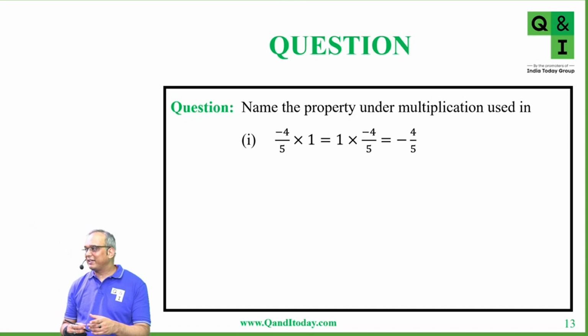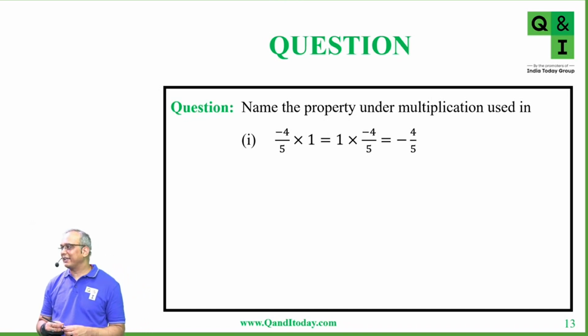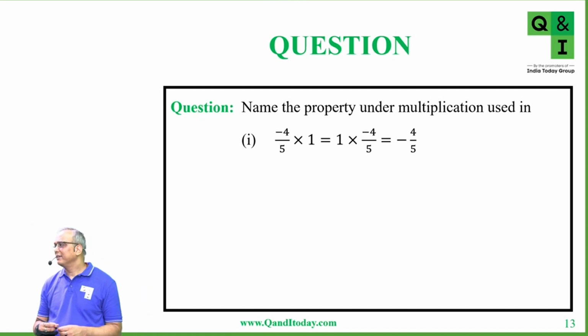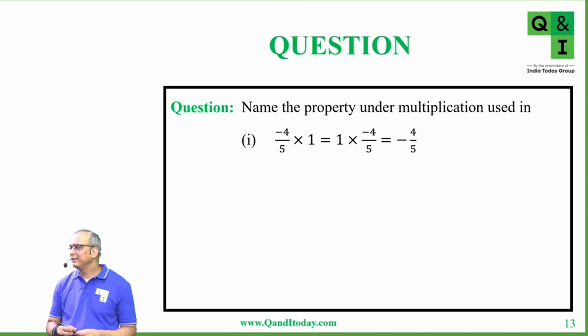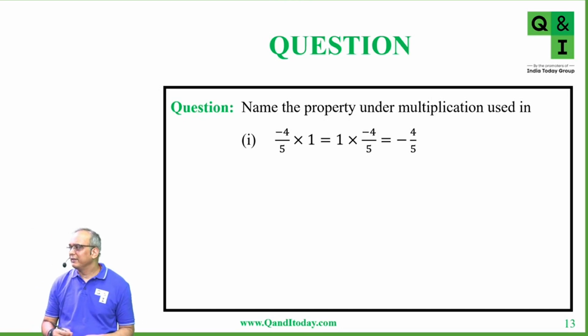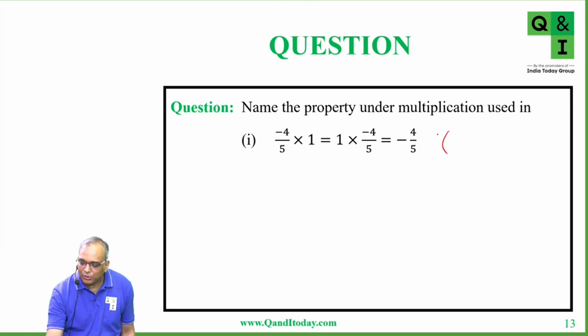Which property did we do today? Yes, Ishan, it is correct. Yes, it is correct, Puvina. Okay, so the property which we are using here is multiplicative identity.